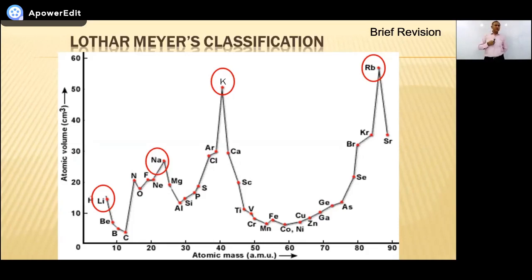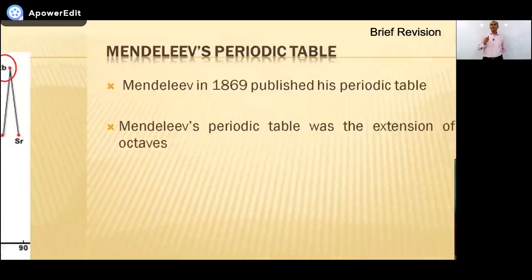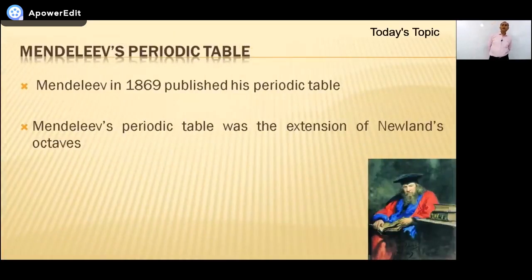Similarly, just below lithium, you can find beryllium. Just below sodium, you can find magnesium. Just below potassium on the right side, you can find calcium. And just below rubidium, on the right side, you can find Sr, strontium. So beryllium, magnesium, calcium, strontium all have the same chemical behavior. So what is the point here? You observed that elements having the same properties are occupying the same position in the graph.